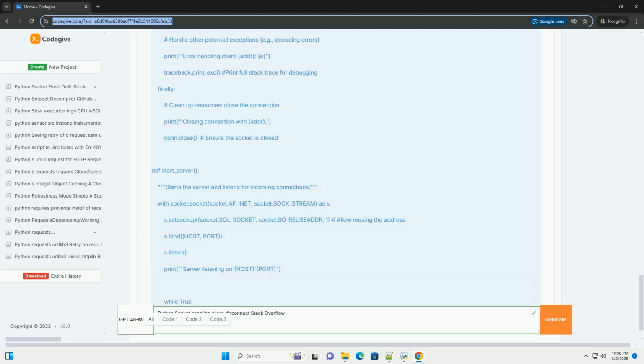Heartbeat mechanism, or keepalive: implement a heartbeat mechanism where the client periodically sends a small ping message to the server, and the server expects to receive these pings within a certain time frame. If the server doesn't receive a heartbeat within the expected time, it assumes the client is disconnected. This is particularly useful for detecting disconnections caused by network outages or idle clients.